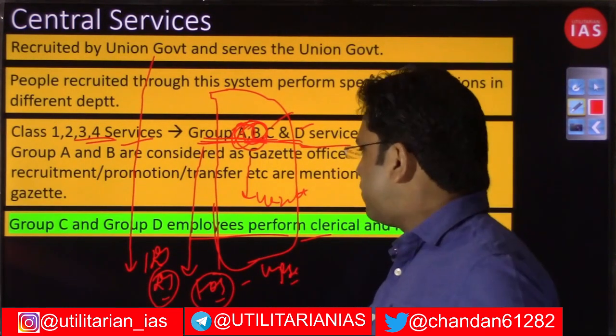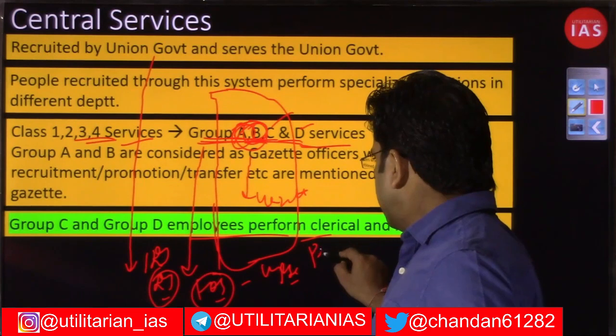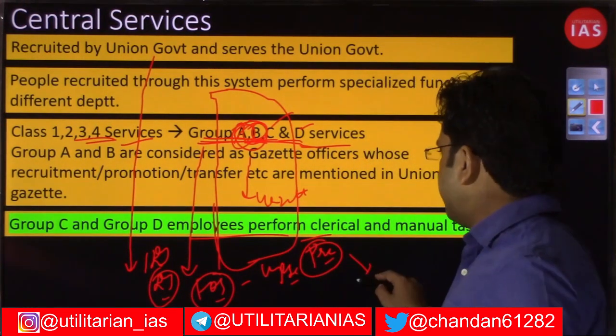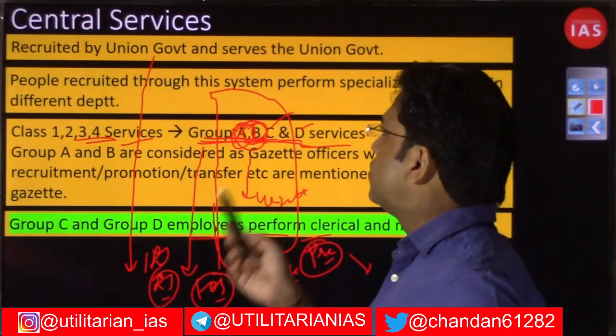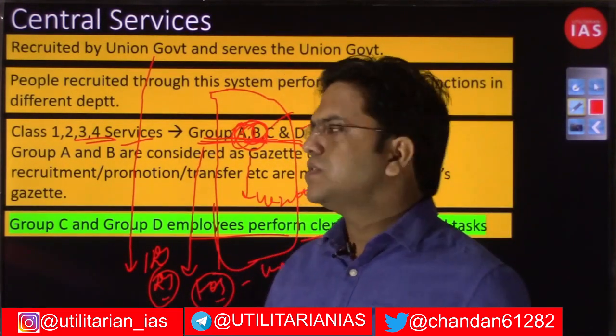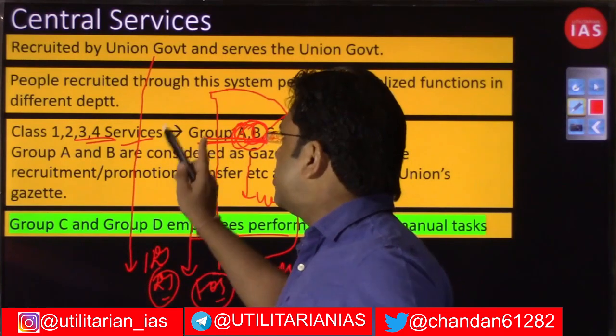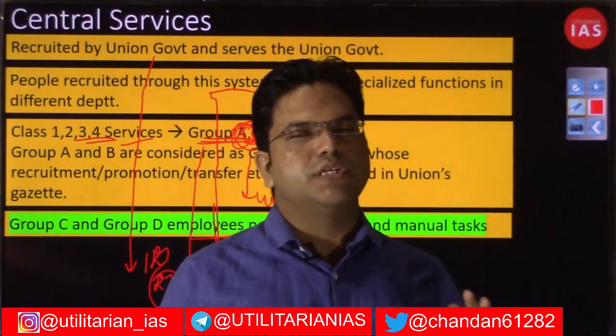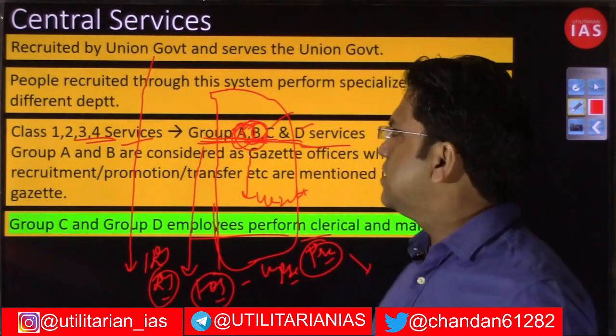For the foreign services the pre-exam is common, but the other processes differ. So the foreign services are also central services. Officials appointed under the central services man important posts in the central government. So that was regarding the central services.